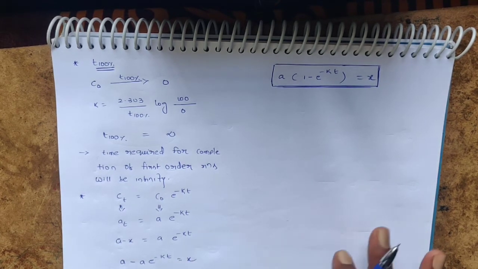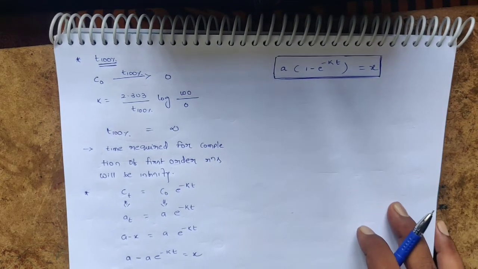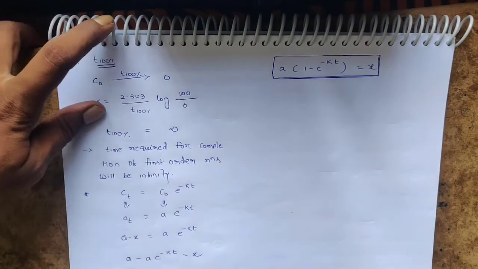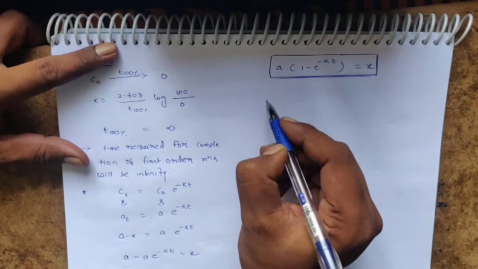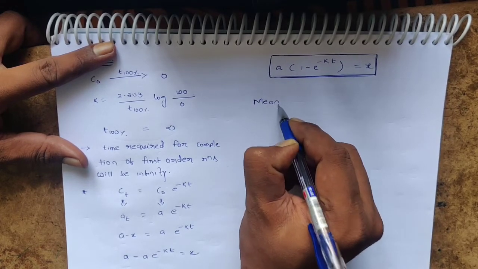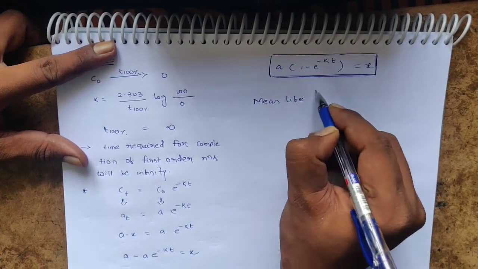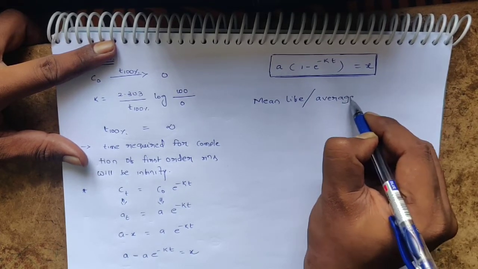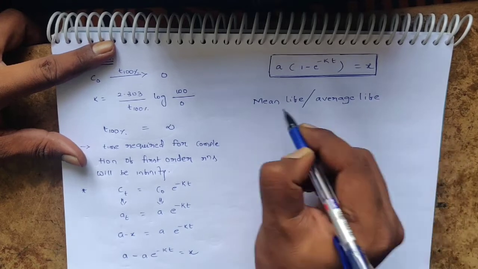Now come to one more expression: mean life or average life.